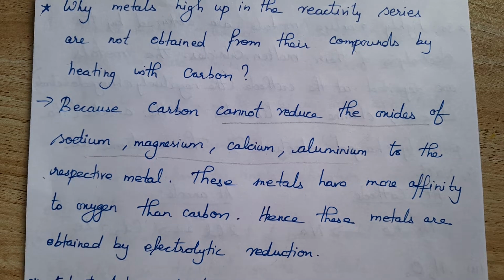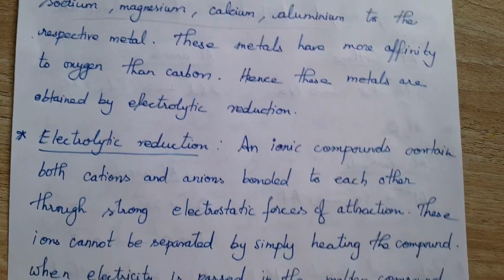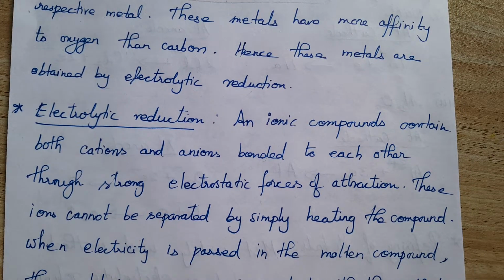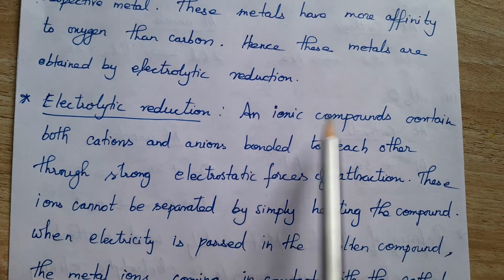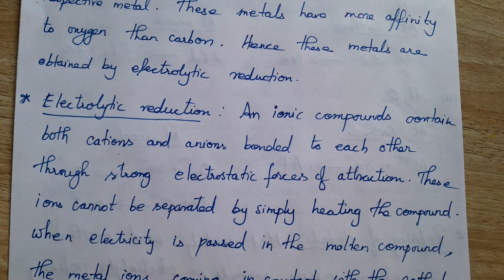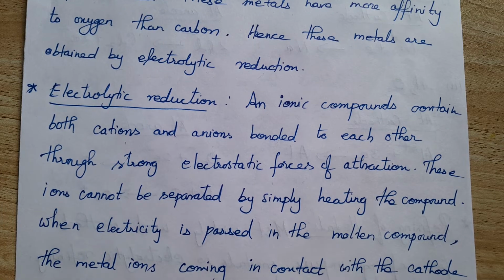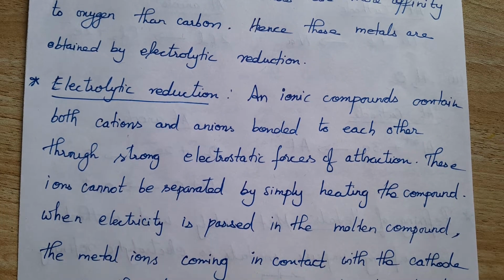So what is electrolytic reduction? It means reduction by passing an electric current. An ionic compound contains both cation and anion bonded to each other through a strong electrostatic force of attraction, that we know. These ions cannot be separated by simply heating the compound. If we heat more and more, it may decompose, but dissociation of the ions will not happen.